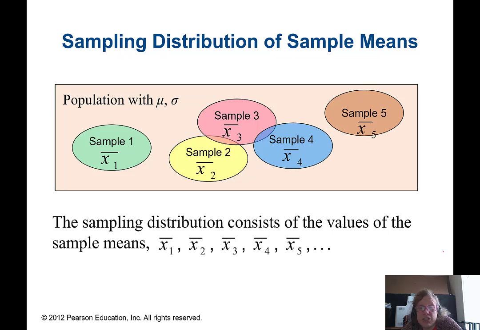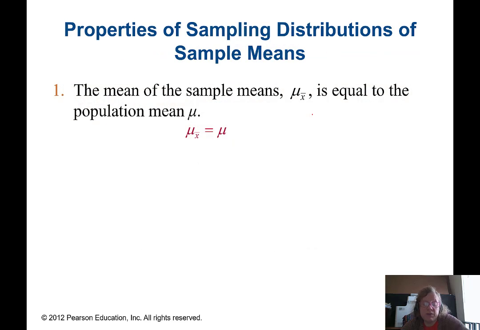All right, this is just a visual. We're on slide 3. It gives you an idea of what this might look like. You're grabbing different samples. Notice that the samples could overlap with each other. That's perfectly plausible. But there's some total number of possible samples that you could take. So once we've done that, the question might arise as to what the sampling distribution looks like. What does the distribution of the sample mean look like?